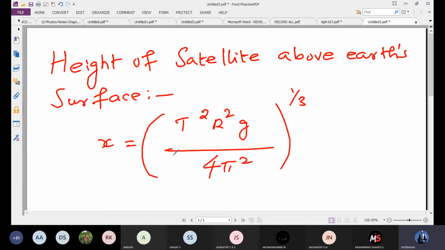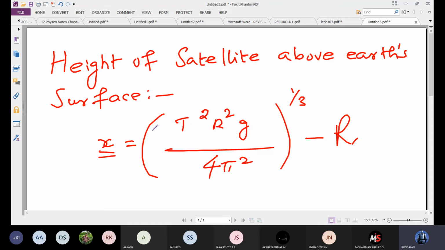It is not a root, it is a cube root, minus the radius of the earth R. So listen, T is the time period, capital R is the radius of the earth, g is acceleration due to gravity, pi is a constant, 4 is also a constant. So x means that is a particular height above the earth's surface. Kindly refer to the diagram.